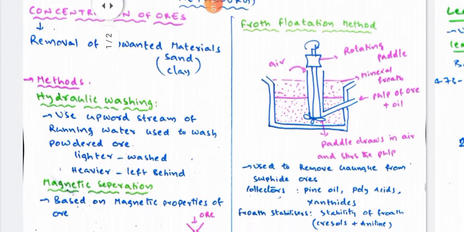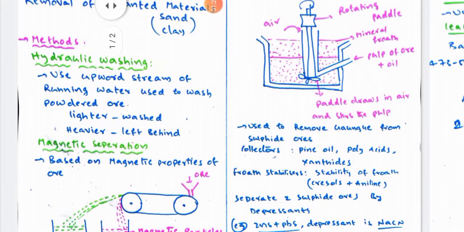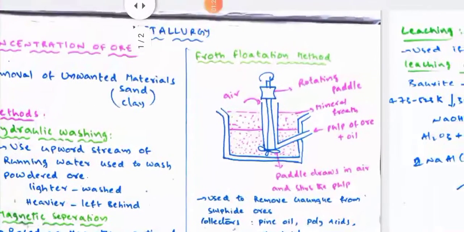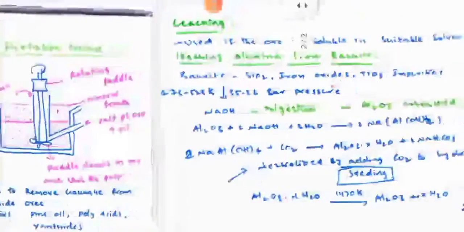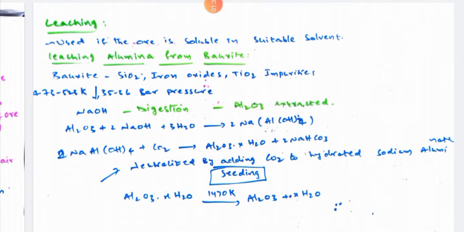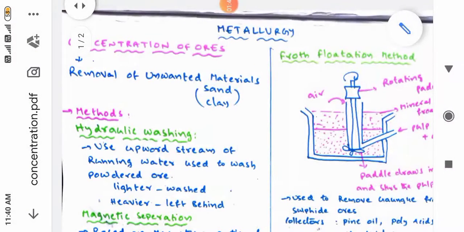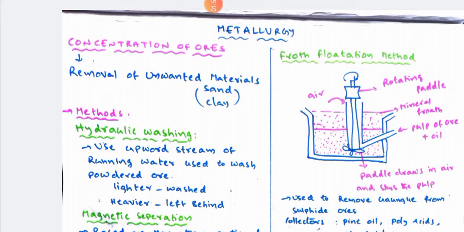When we observe the methods, we have hydraulic washing as the first method, the second method is magnetic separation, the third method is froth flotation, and the fourth one is leaching. So by using these four methods we can completely remove all the unwanted materials so that we can extract the pure metal. So what is the first one?